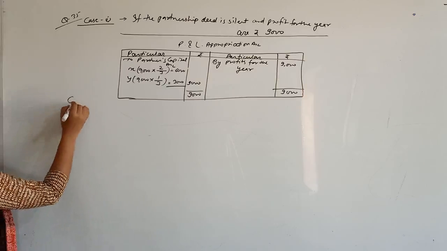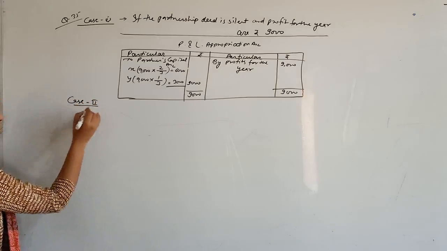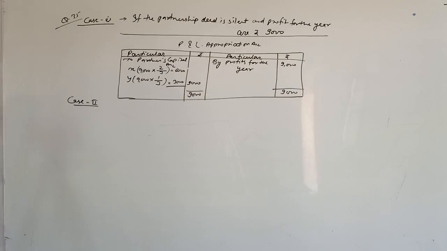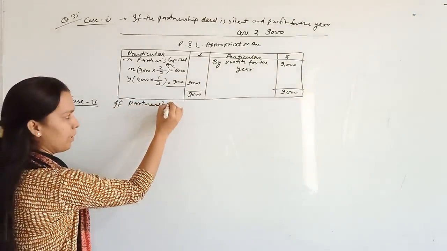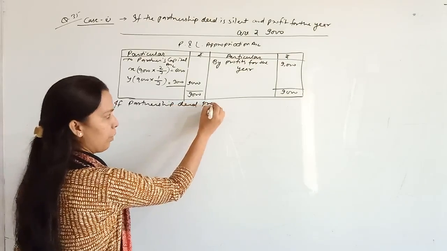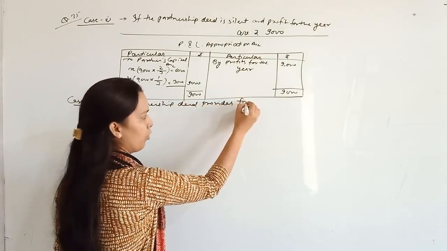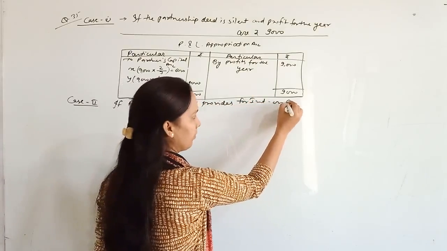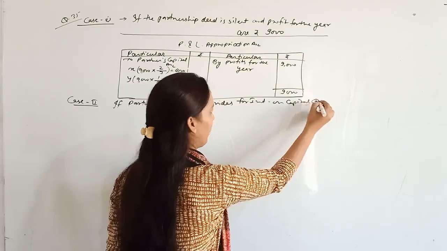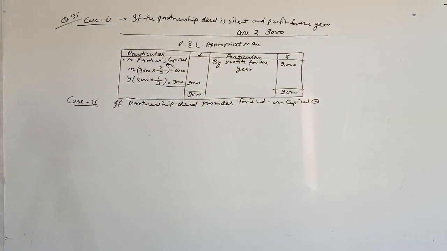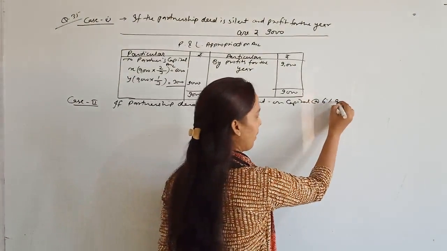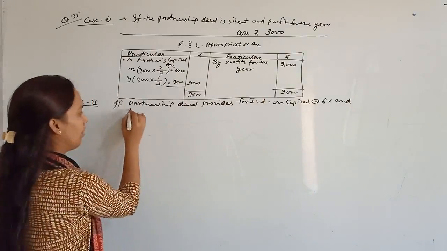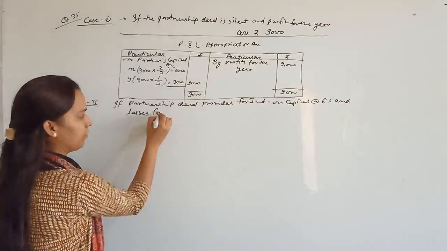Now case second. Case second is if the partnership deed provides for interest on capital at the rate of 6% and losses for the year.